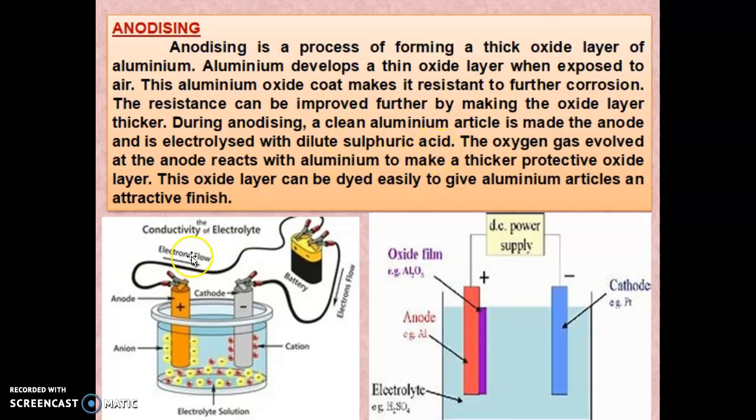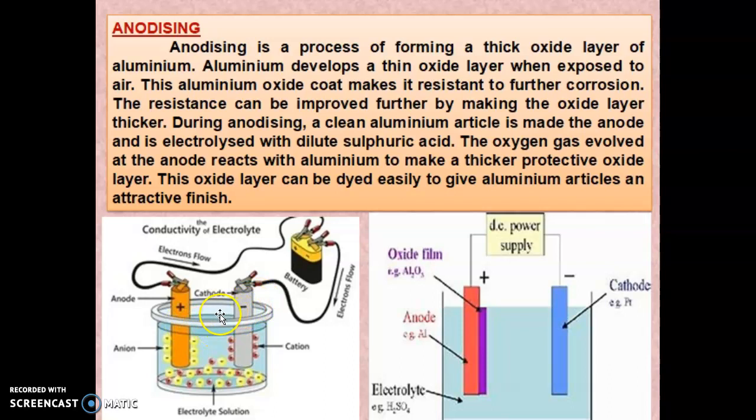So we can see this is the diagram. In this one, we are taking an anode made up of aluminum, and we are taking an electrolytic solution, dilute sulfuric acid. Aluminum reacts with sulfuric acid, and oxygen gas will be evolved at the anode. The oxygen gas O2 is deposited at the anode and reacts to make a thicker protective oxide layer.